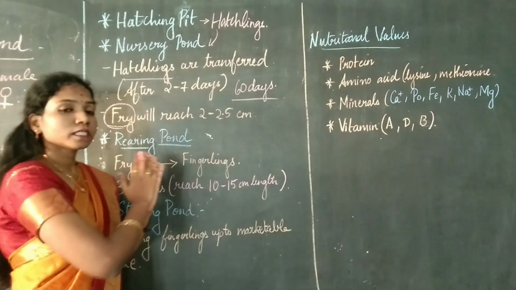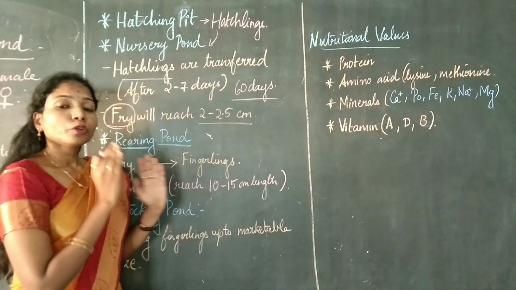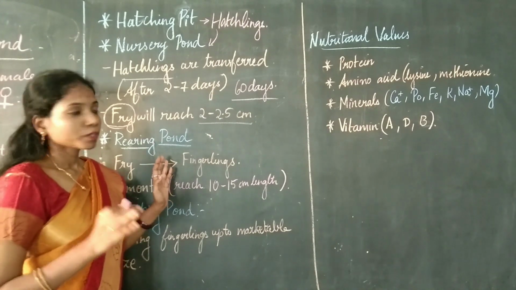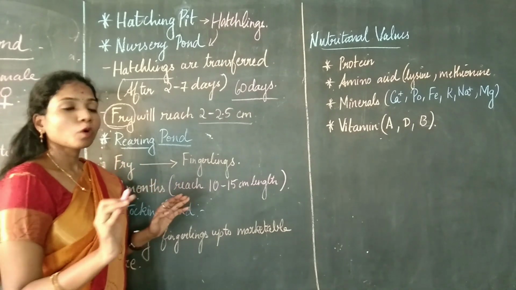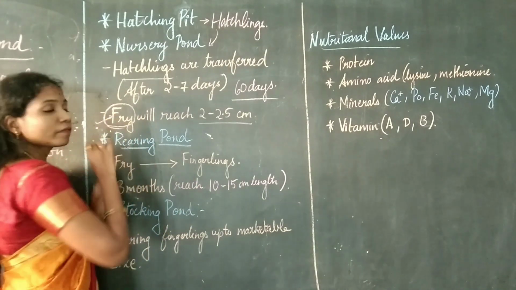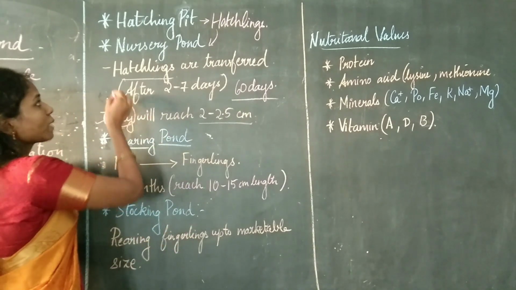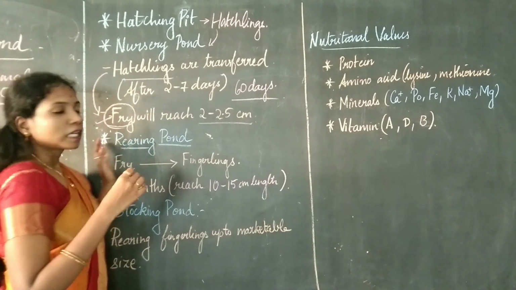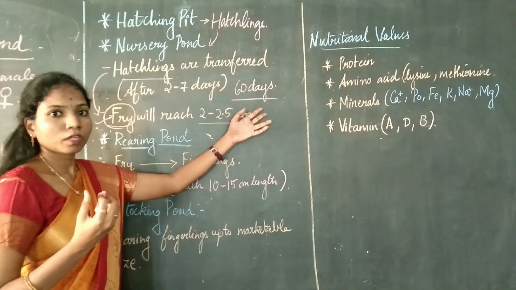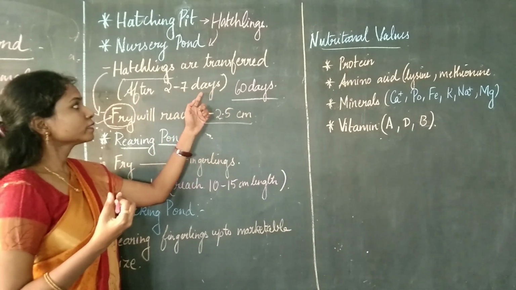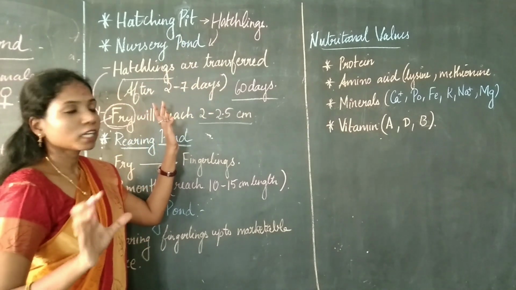So in these 60 days, the hatchlings will reach a size of 2 to 2.5 centimeters in length. So once the hatchling reaches this size, we will not call it a hatchling anymore. Instead, we will call it a fry. Okay, it is supposed to be called a fry. So the hatchlings are getting converted into what is called a fry in about 60 days' time. Okay. So after 2 to 7 days is the duration during which the hatchlings are transferred onto the nursery pond. So don't get confused.